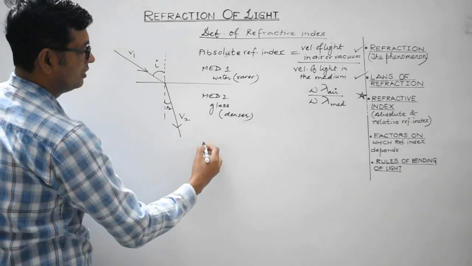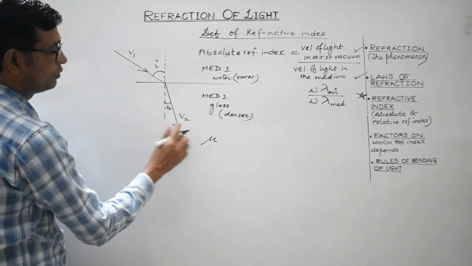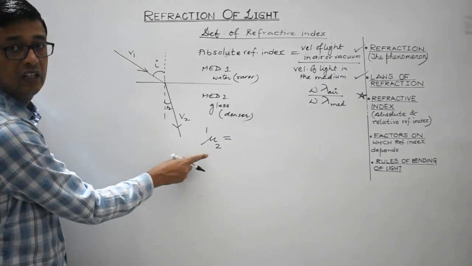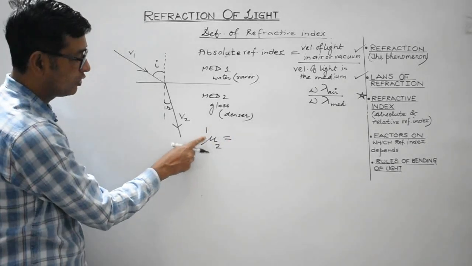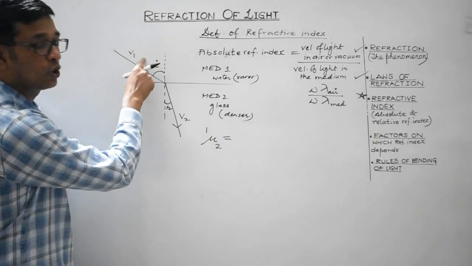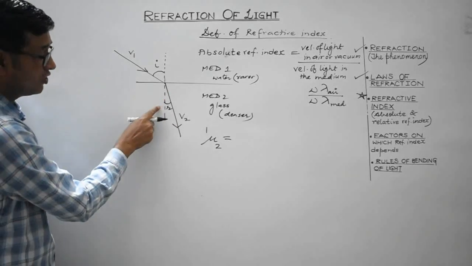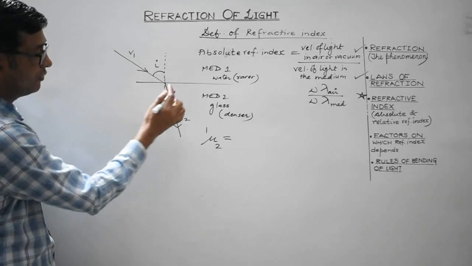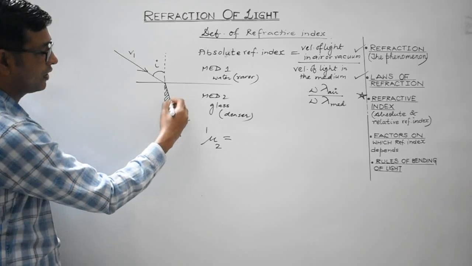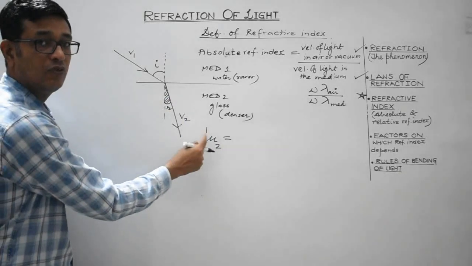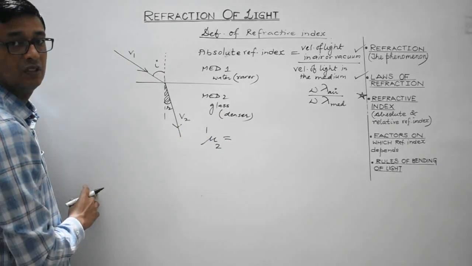So here the refractive index of medium 2 with respect to medium 1 is written like this, and it is read as refractive index of medium 2 with respect to medium 1. Always remember, just check the medium in which the angle of refraction lies. Here the angle of refraction lies in the second medium. So it will be refractive index of second medium with respect to the first medium.